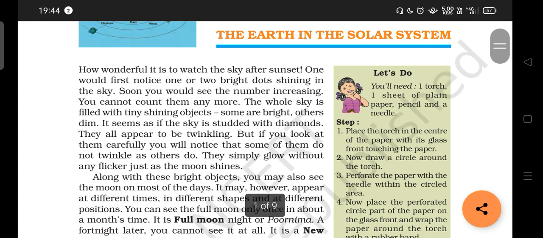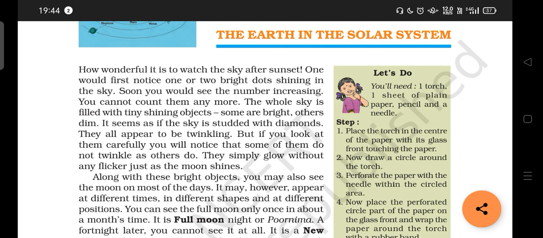Now, just think about the stars. They are like diamonds studded in the sky. Some of the stars twinkle, some will not. Why are the stars very tiny in size? It is mainly because they are far away from our planet, very, very far away. That's why they look very small, and they are shining bright.